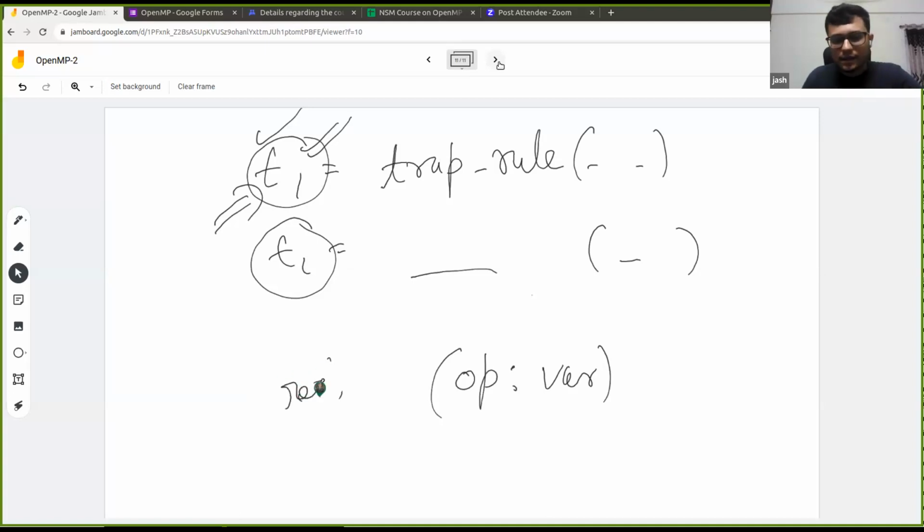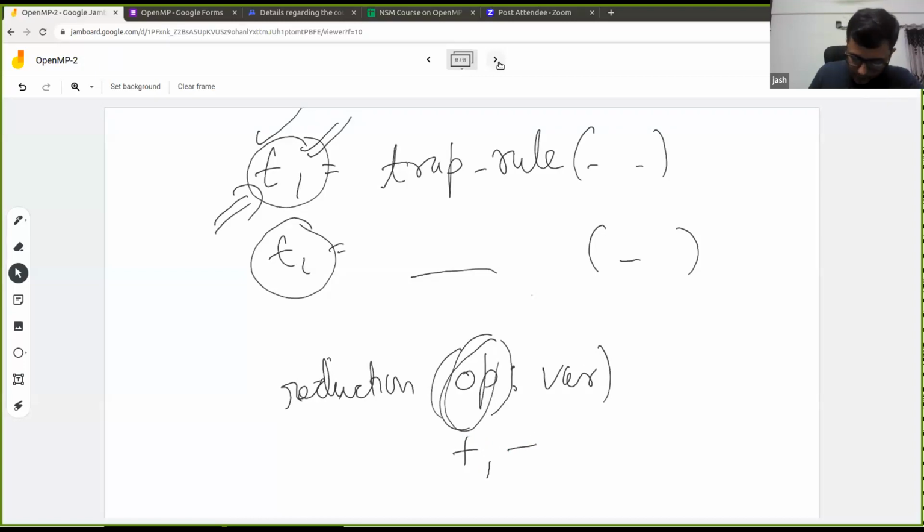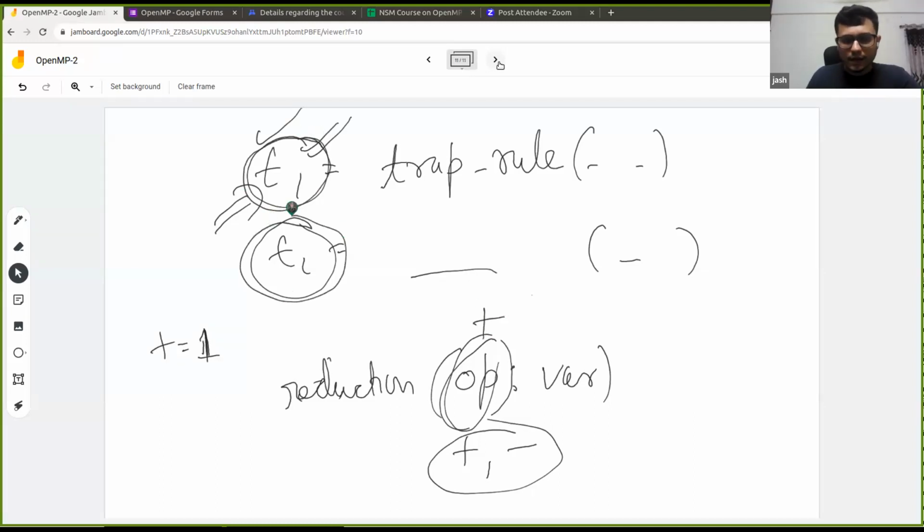So while specifying the reduction clause, we define the operation. If this operation is plus or minus or anything, then based on the identity value for these operators, OpenMP defines the initial value. So identity value is 1 for plus. So if we define plus here, then it will initialize all these thread private variables to 1.